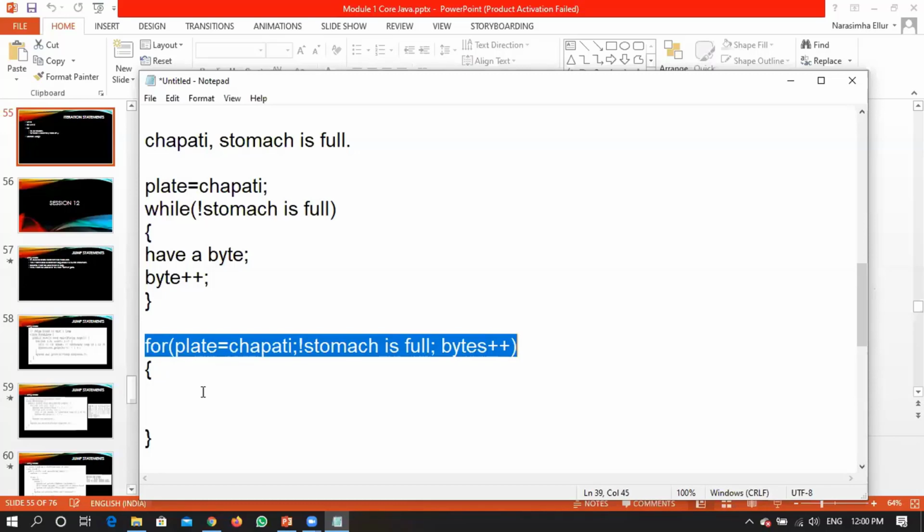When you know the complete loop, like the initialization, the condition and when to stop, then you will be going with a for loop. Okay, if you know only the condition and you don't know when to stop, you know only one condition, and upon not satisfying this condition I want to stop, if you have only that scenario, then you will be going with the while.